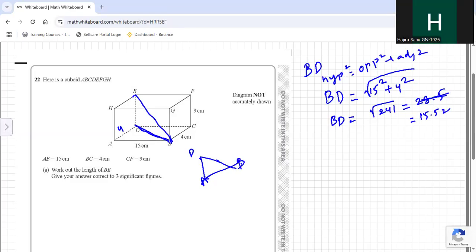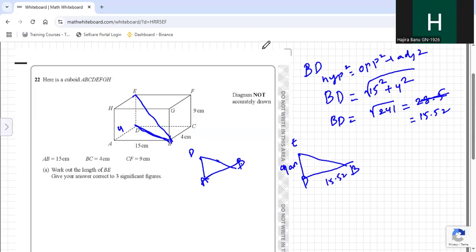Now, once you get your BD value, I told you that you have to find the length BE. So you can see that again a right angle triangle is formed. This time it is EDB. So in this right angle triangle, we have the height 9 centimeter. We were not having BD. Now we got BD as 15.52.